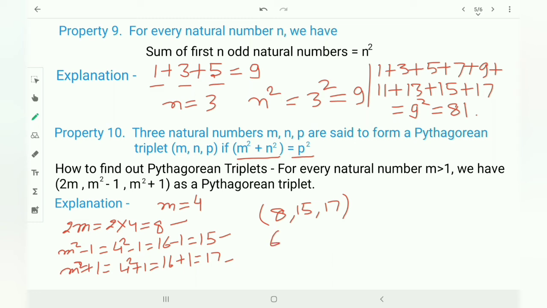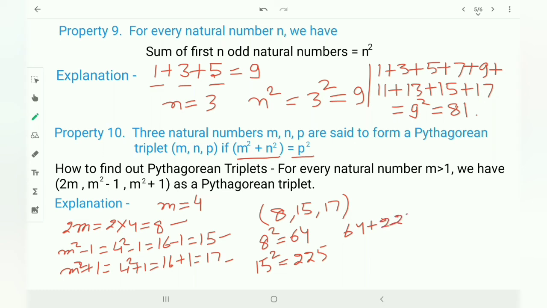So 8 square means m square is 64. n square means 15 square is 225. 64 means m square, 225 means n square.